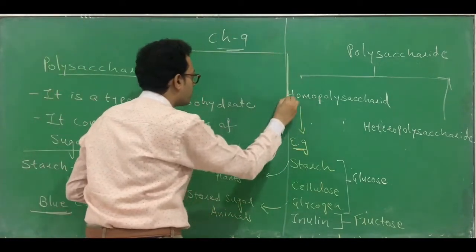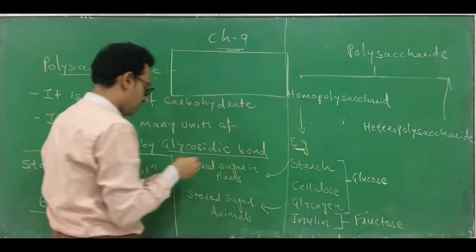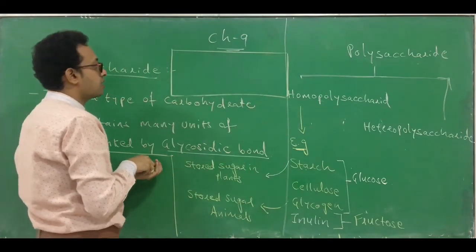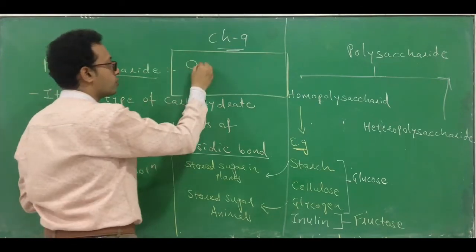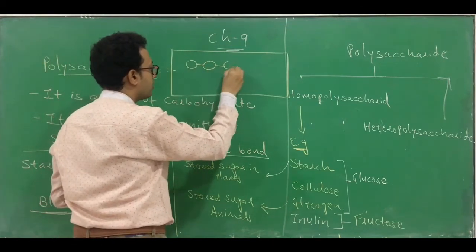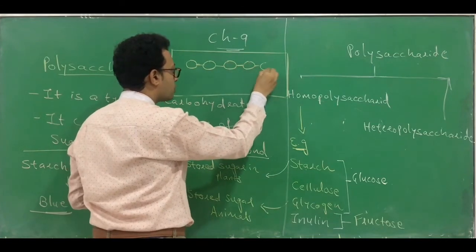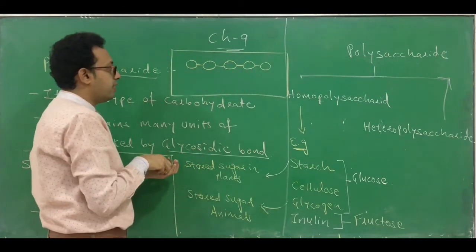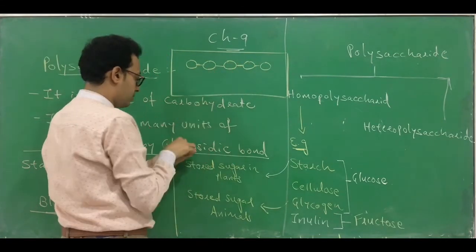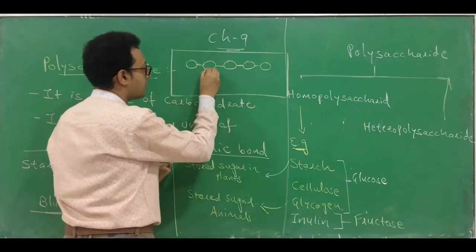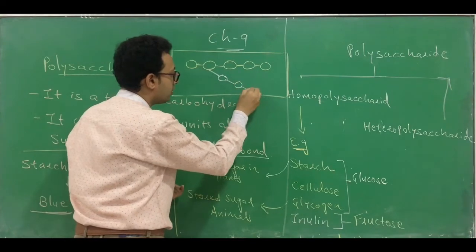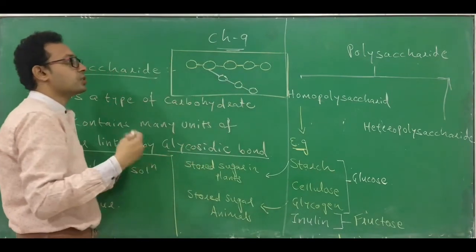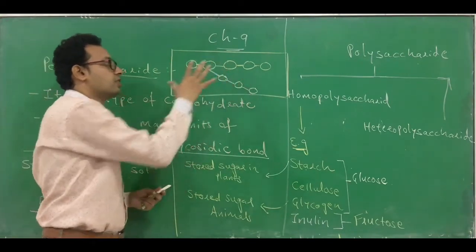Suppose this is the structure of starch, and assume this is a glucose molecule, one glucose, second, third, fourth, and so on, many units. Now from that, one branch is going to be formed. This is also a glucose molecule. Such a branch is formed, and such a structure is found.